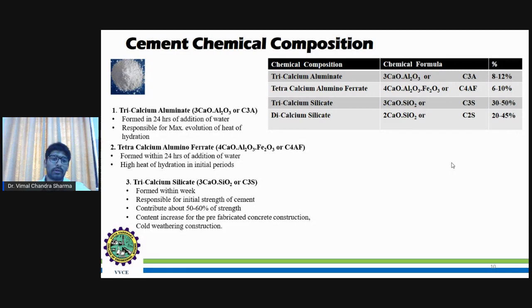Even during cold weather conditions, this chemical composition plays a major role in the cement.